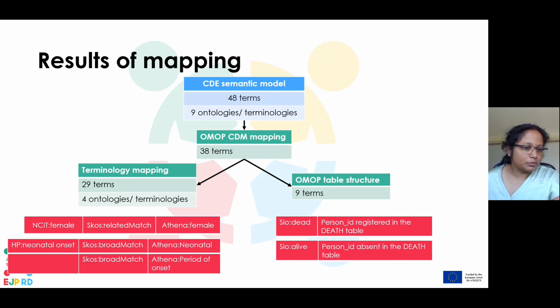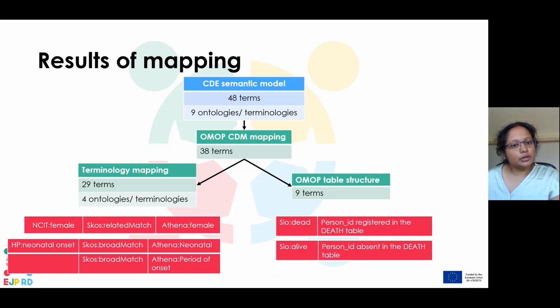And another example is the human phenotype ontology term, neonatal onset, which describes the onset of the disease symptoms. And we determined that it was a broad match to two terms, neonatal and period of onset. And both of these terms are from SNOMED.